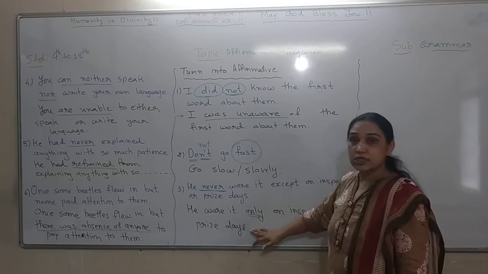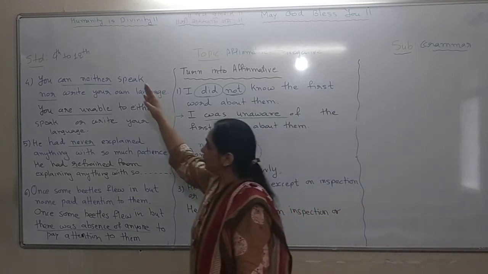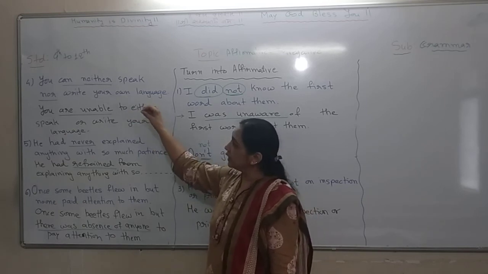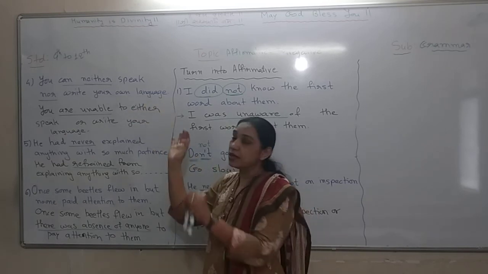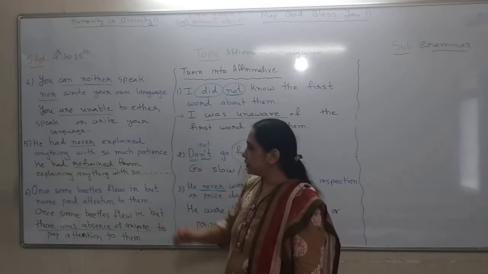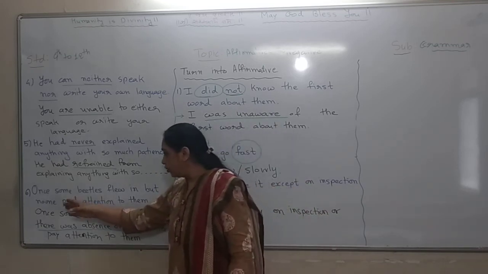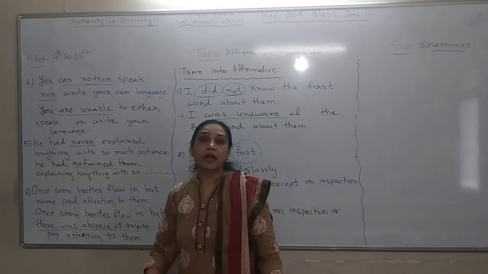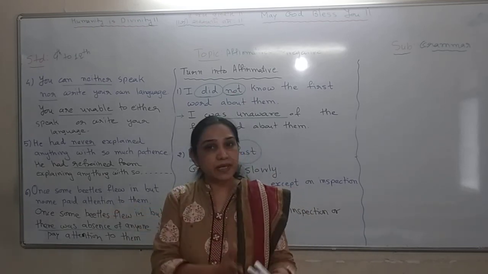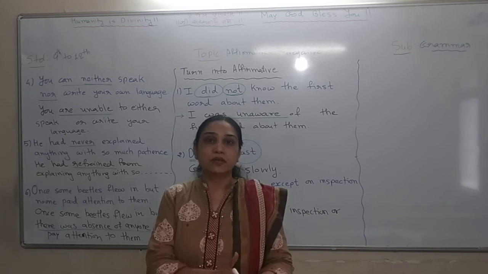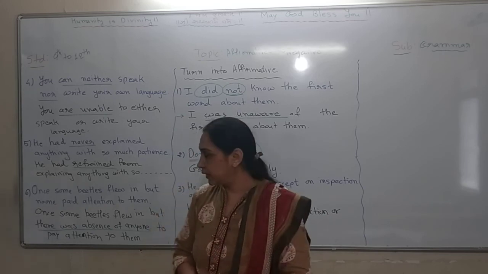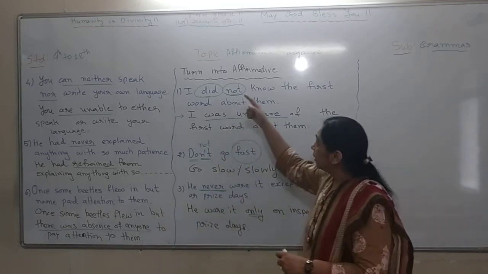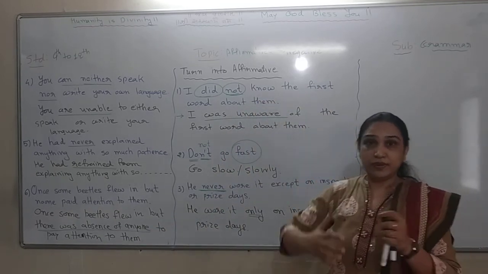Sometimes you can use this only. In place of neither nor you can go for either or, but you have to add something which keeps the meaning of that negativity intact. Here we have written no one paid attention, but in place of that you have gone for absence of anyone. Nobody was present. That means someone was absent. Right?